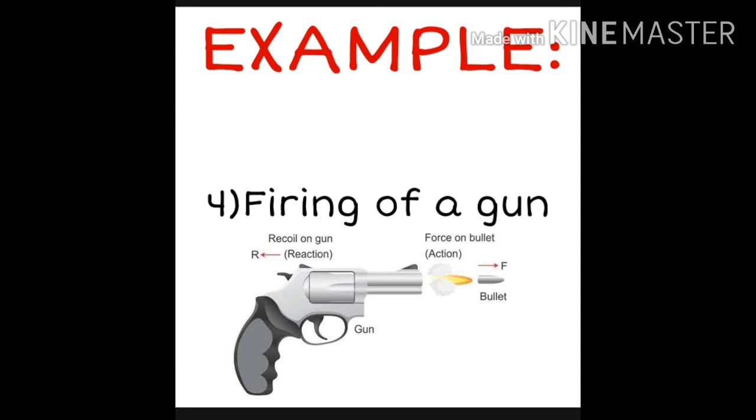When a gun gets fired, the bullet moves forward as action, then the gun gets recoiled backwards with the same force as reaction.